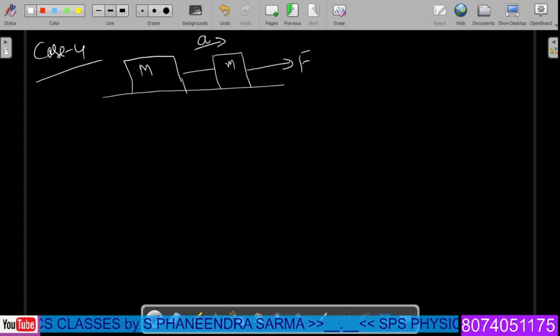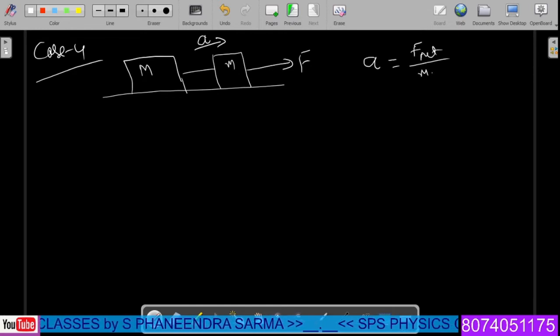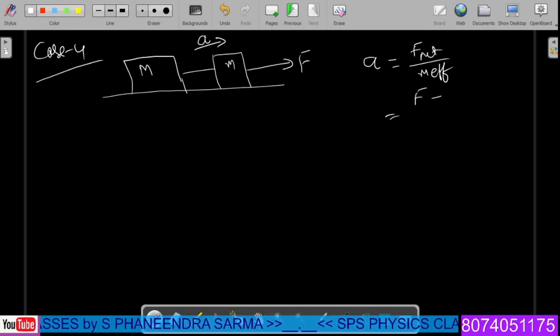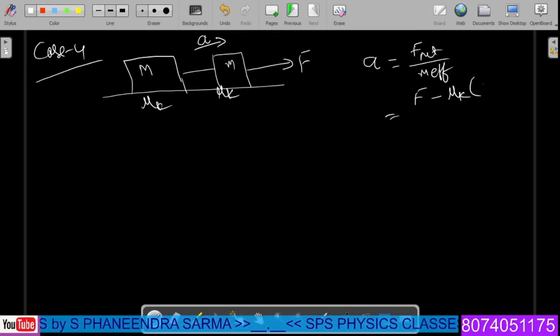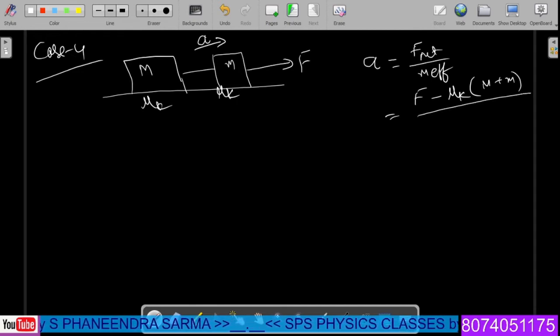Then no doubt the common acceleration is equal to the net force acting on the system divided by the effective mass. We have to write the applied force minus, here the same coefficient mu k is present, imagine that. Then we have mu k times the opposing forces, m plus m. This is the net force acting on the system divided by the effective mass, m plus m. We can write it like this, called the common acceleration.